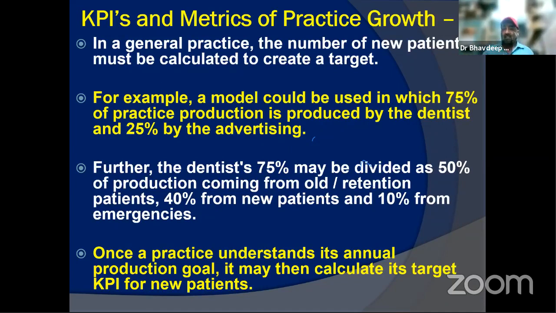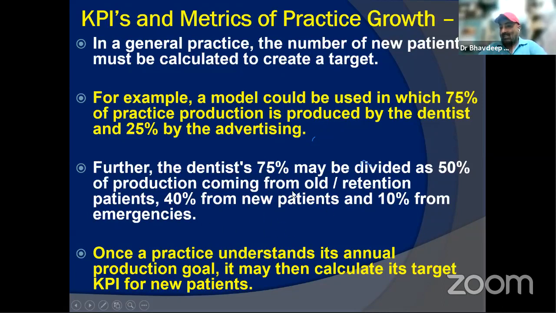But there are certain cases, for example an emergency case, where you don't need to be calculative, because you are concerned about the patient bleeding, swelling, or trauma, maybe a luxated tooth that has come out. Whatever the emergency type, you exercise due diligence and caution. You don't calculate how much money you will get or what you will gain at that time. Your first effort is to save the patient's situation at that time, so you act accordingly.